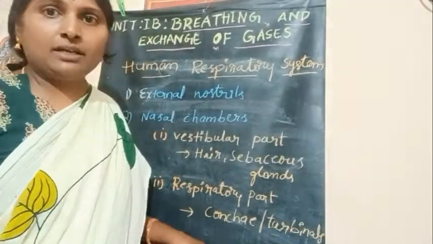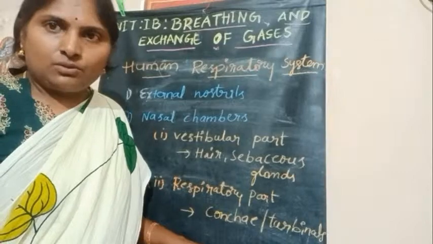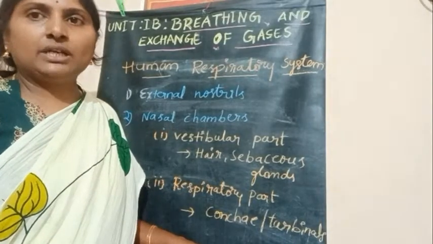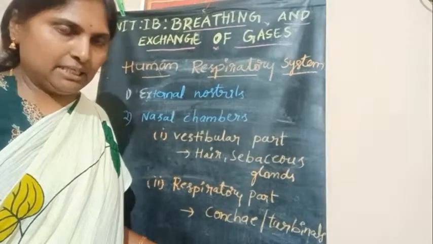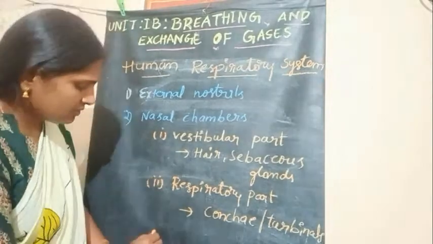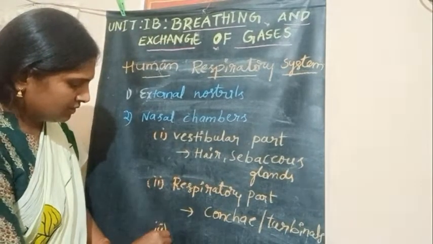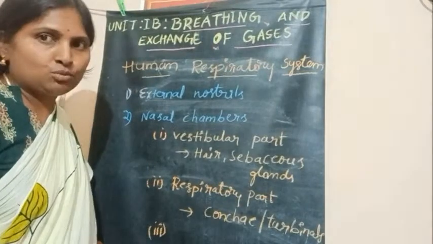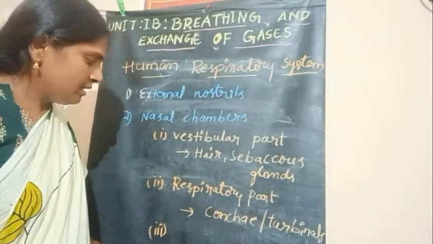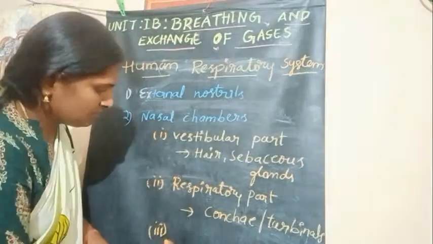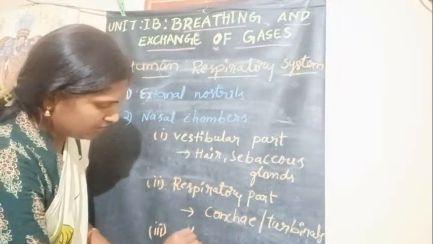In the respiratory part, there are three twisted bony plates which are called as conchae or turbinals. This is important for 2 marks, conchae or turbinals. Next, third part of the nasal chambers is olfactory part.